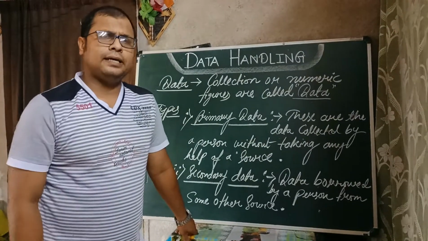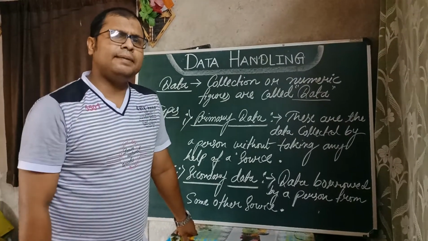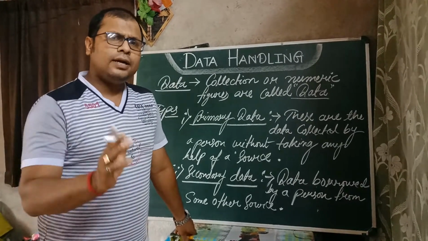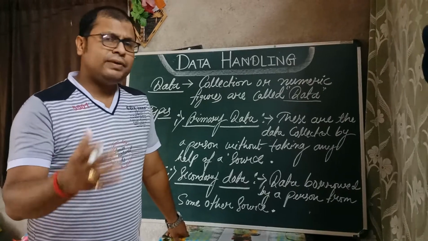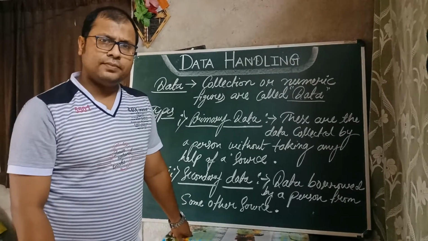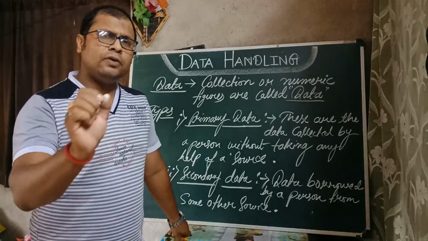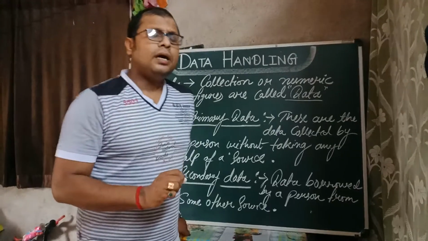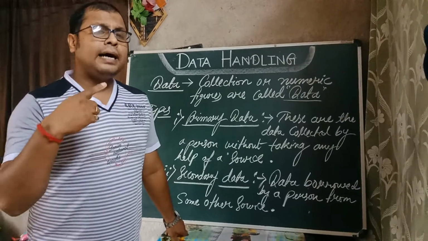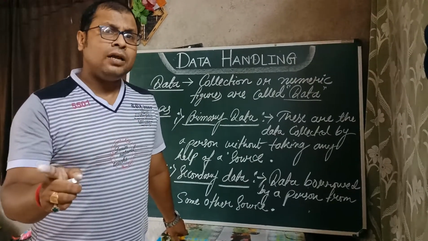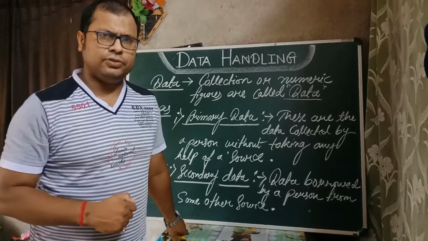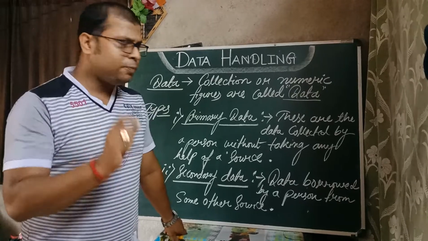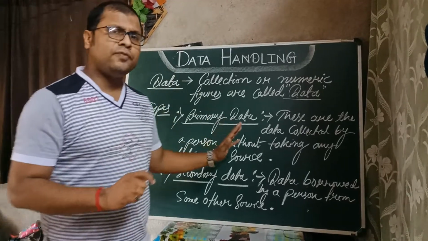Apart from these two, we have some other types of data: raw data and arrayed data. Raw data are the data which we collect in the original form. And what is arrayed data? Arrayed data is when we arrange the data in ascending or descending order of their magnitudes. So I hope you have understood the data and the types of data.